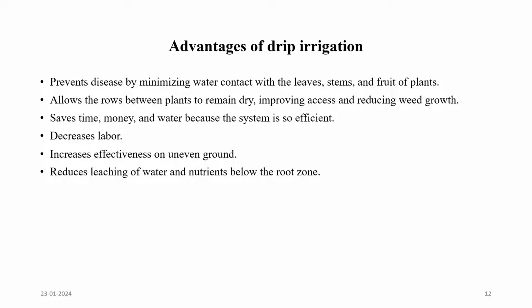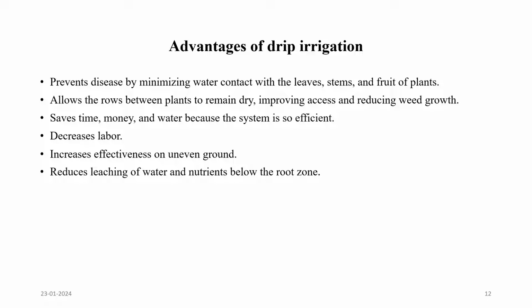In the next slide, advantages of drip irrigation system: prevents diseases by minimizing water contact with the leaves, stems and fruit of plants, allows the rows between plants to remain dry, improving access and reducing weed growth, saves time, money and water because the system is so efficient, decreases labor, increases effectiveness on uneven ground, and reduces leaching of water and nutrients below the root zone.